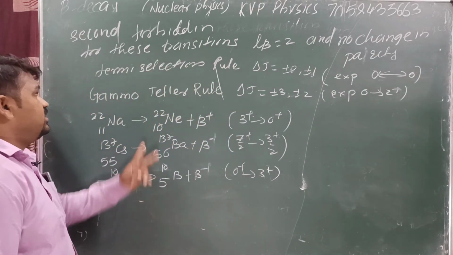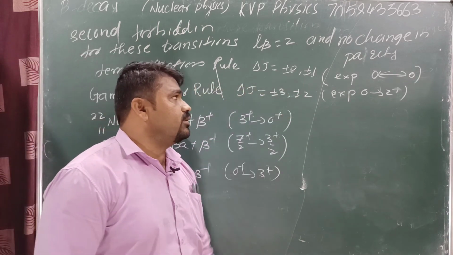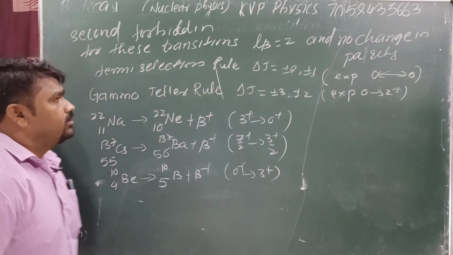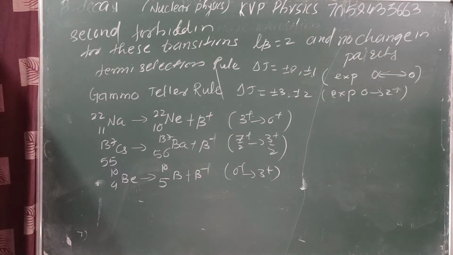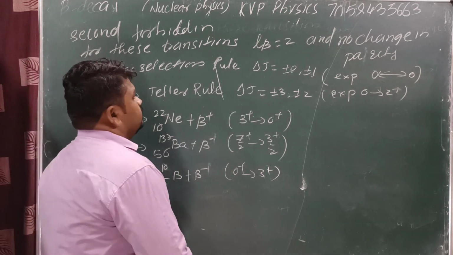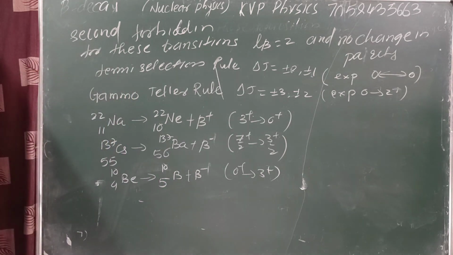What is the selection rule for Fermi? Delta j is equal to plus or minus 1, plus or minus 2. And what is the selection rule for Gamow-Teller? Delta j is equal to plus or minus 3, plus or minus 2, and 0 to 2 is not allowed.